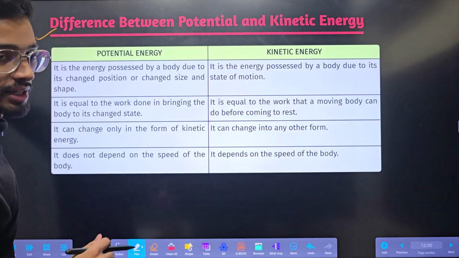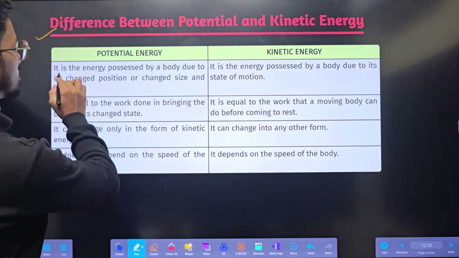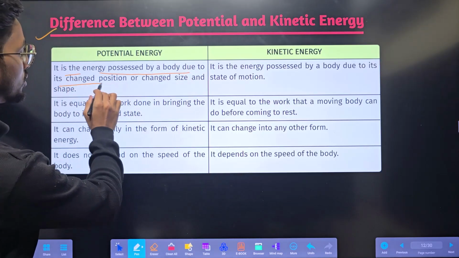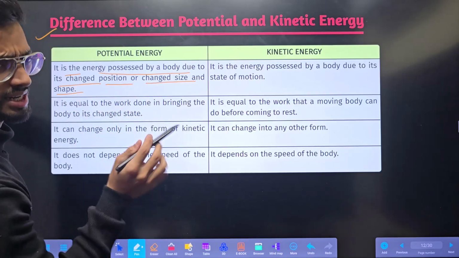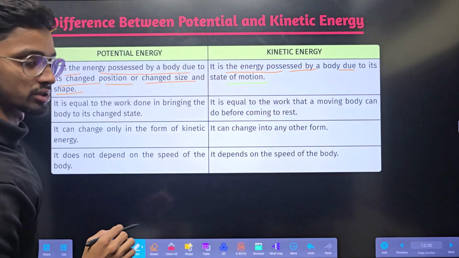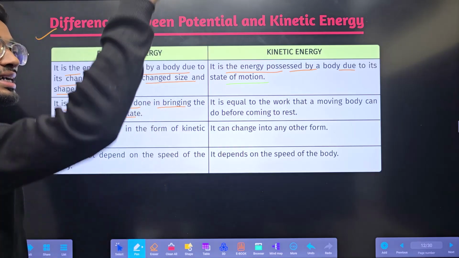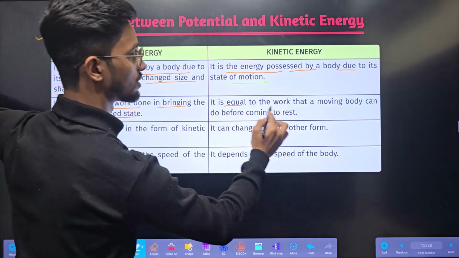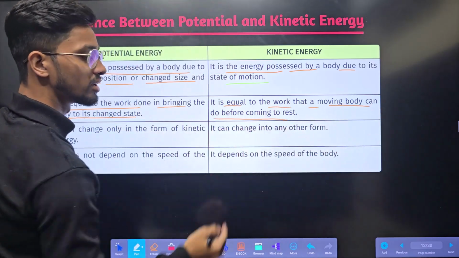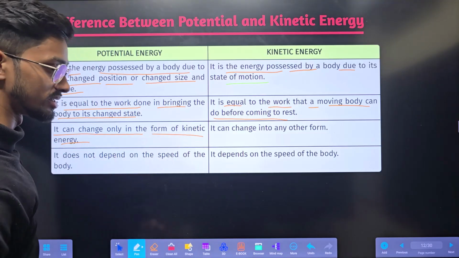Difference between potential and kinetic energy. So simple. First thing will be their definitions, right? Potential energy is the energy possessed by a body due to its change in position or change in size or shape. It is nothing but configuration. Kinetic energy is the energy possessed by a body due to its state of motion. Potential energy is equal to the work done in bringing a body to its changed state. Kinetic energy is equal to the work done in moving a body before coming to rest.